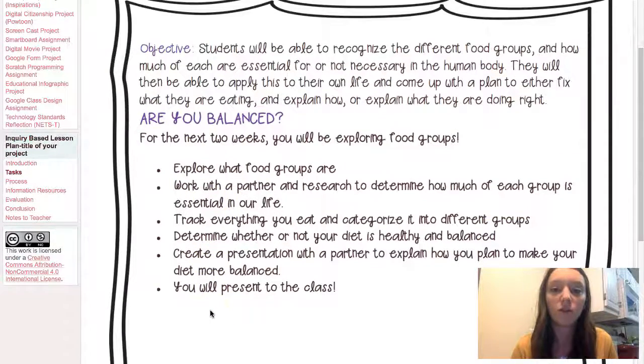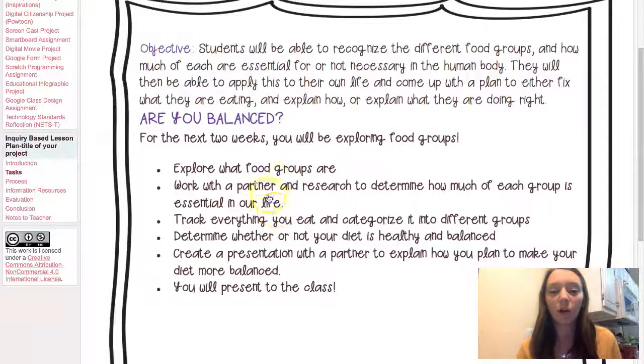So the objective is students will be able to recognize the different food groups and how much of each are essential for or not necessary in the human body. They will then be able to apply this to their own life and come up with a plan to either fix what they're eating and explain how, or explain what they're doing right. So I just wrote what exactly they're going to be doing so when they check this they can know, pretty straightforward, exploring what the food groups are.